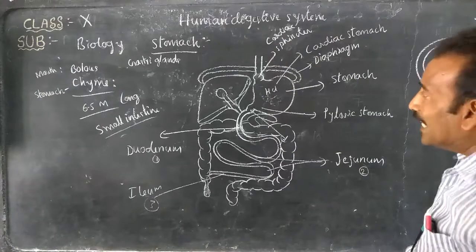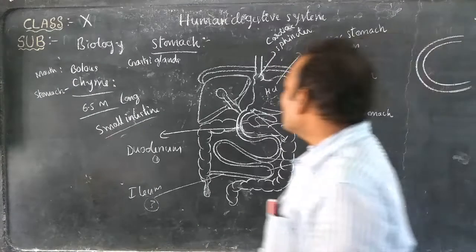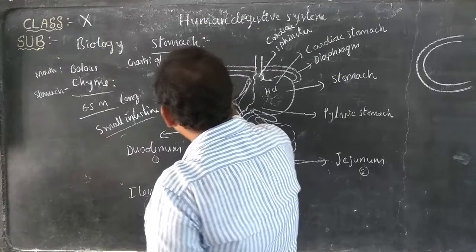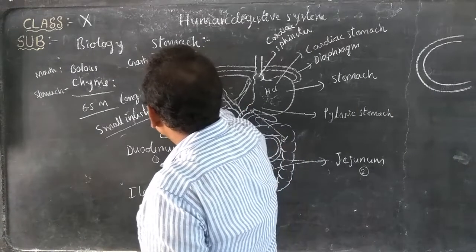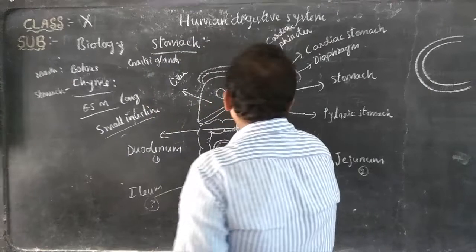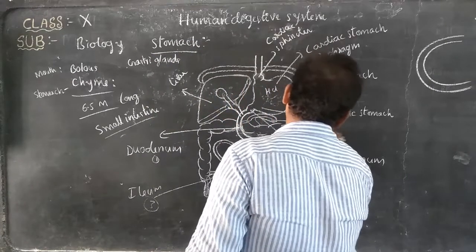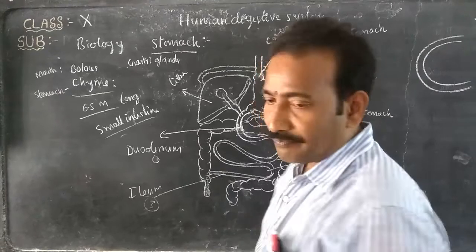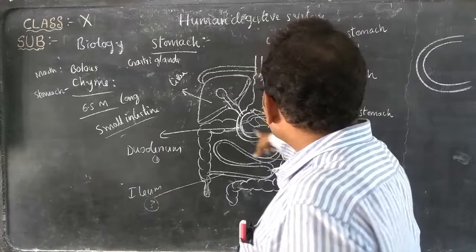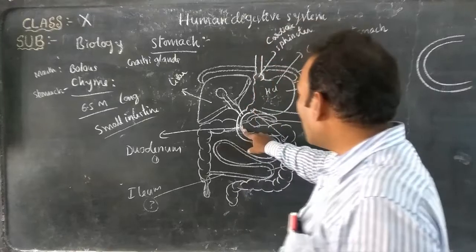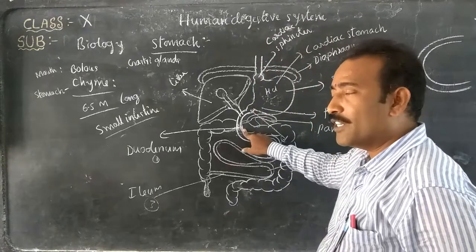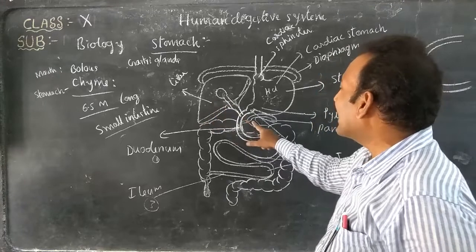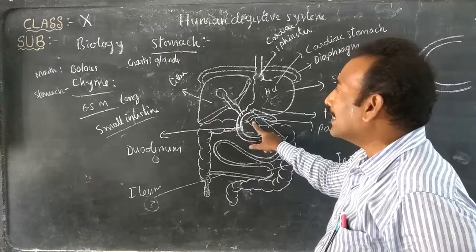U. This duodenum receives the bile juice from the liver and the pancreatic juice from the pancreas.